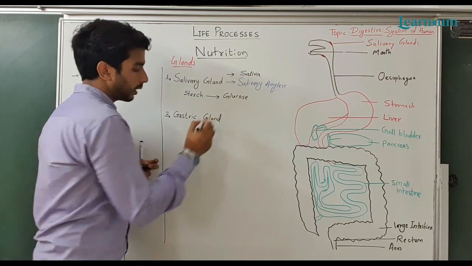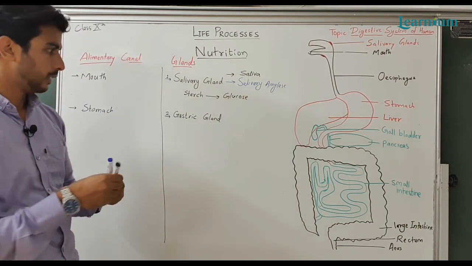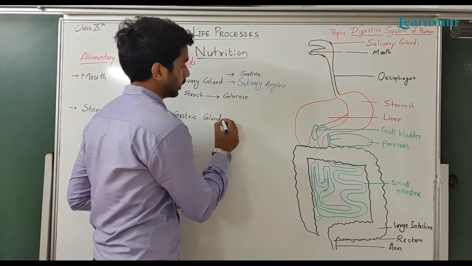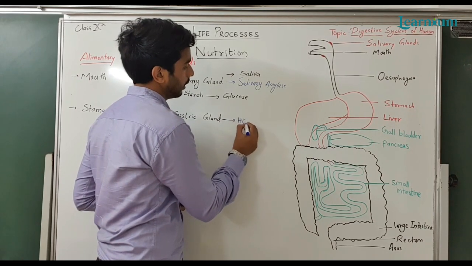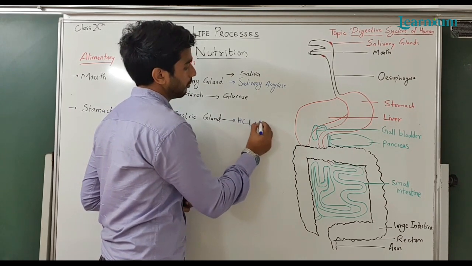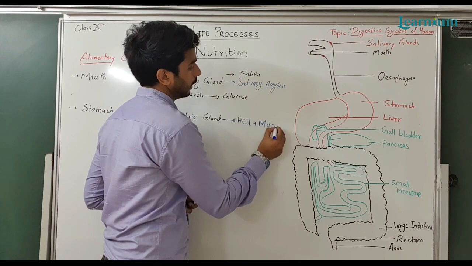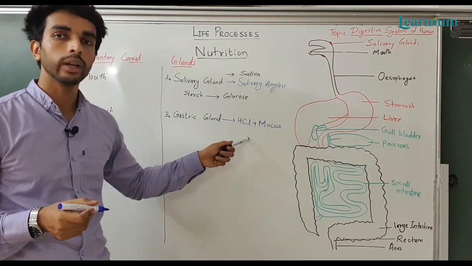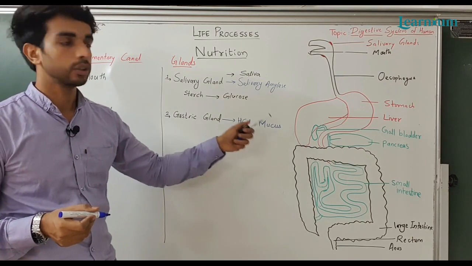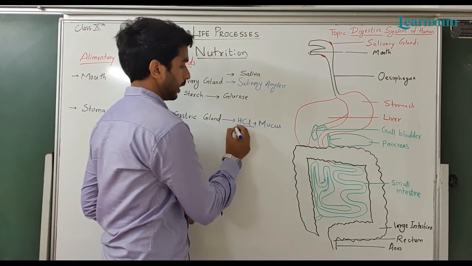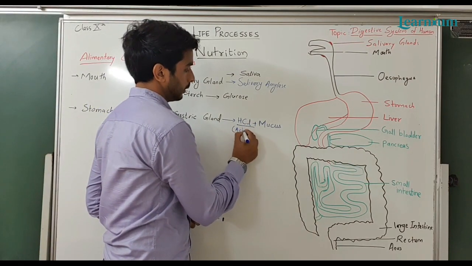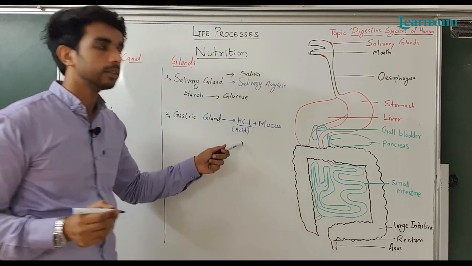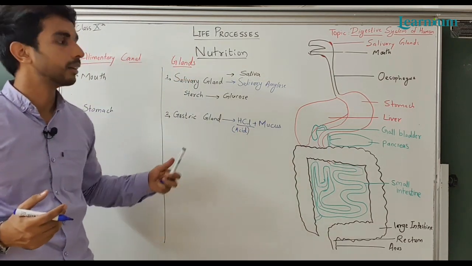Gastric glands secrete HCl plus mucus. HCl is hydrochloric acid, and mucus. This is acid. Acid is very dangerous for our skin and our organs.